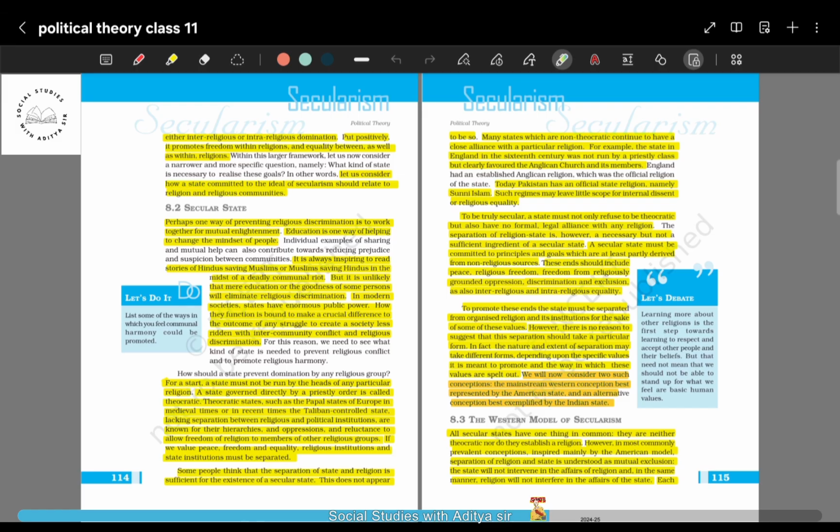Earlier it was not so, but as the Taliban started taking control in 2021, things have changed and it has turned into a kind of theocracy, lacking separation between religious and political institutions. A state known for its hierarchies and oppression and reluctance to allow freedom of religion to members of other religious groups. So there is a lack of separation between religious and political institutions in the Taliban.